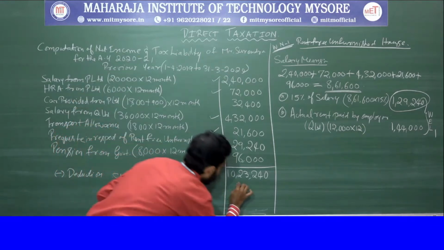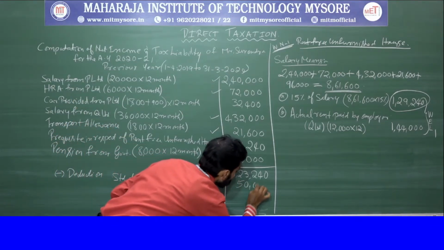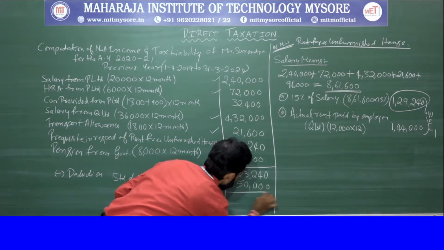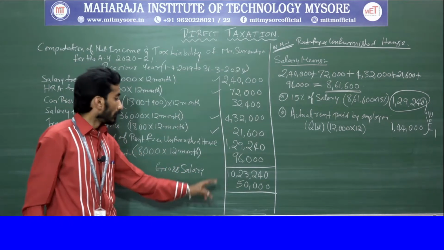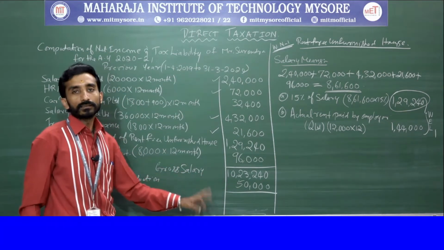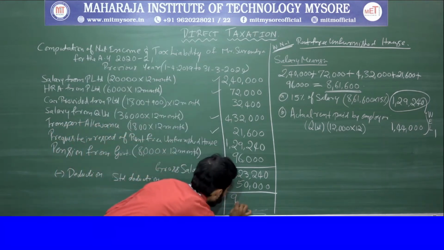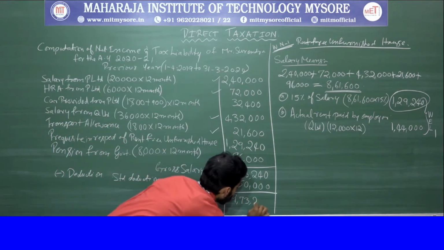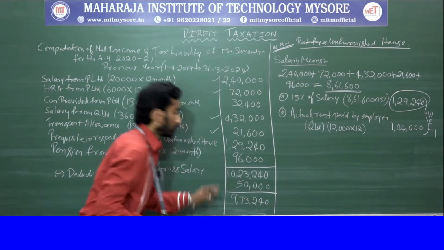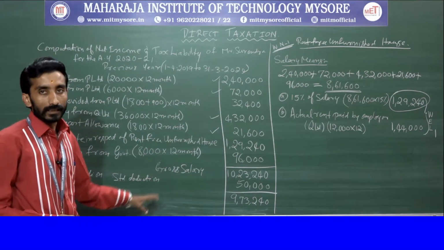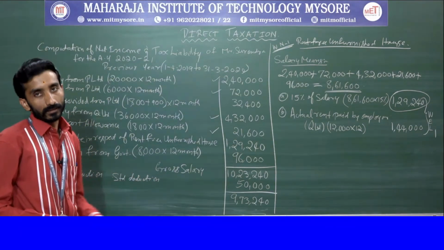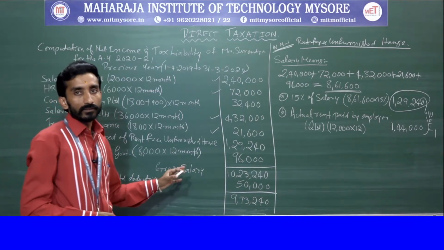This you need to remember. This is again a rule. So you will be deducting this 50,000 from this. The remaining amount is 9,73,240. This is said to be your net taxable salary or net income. Hope you are clear with this, right?